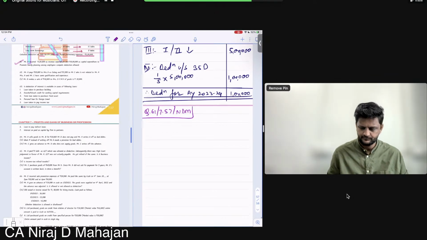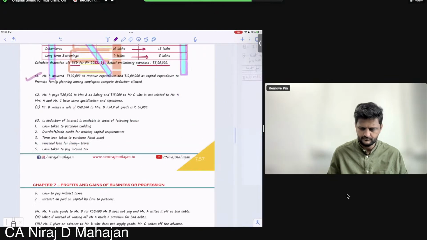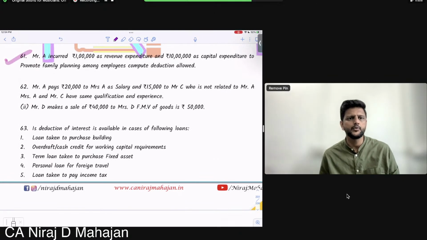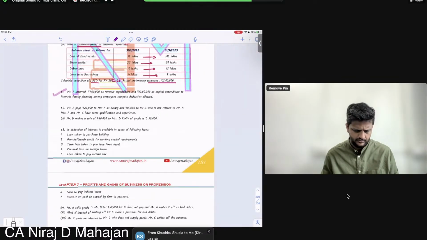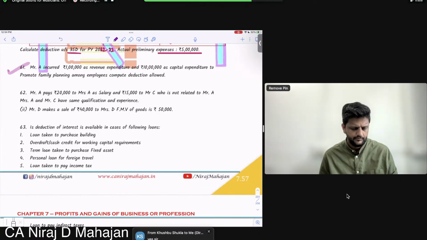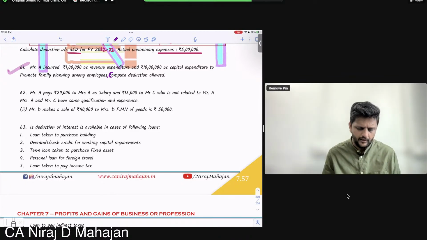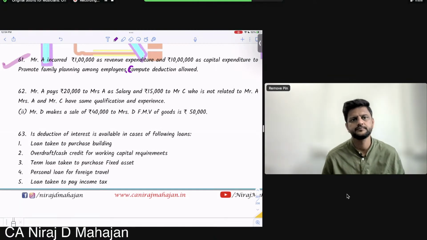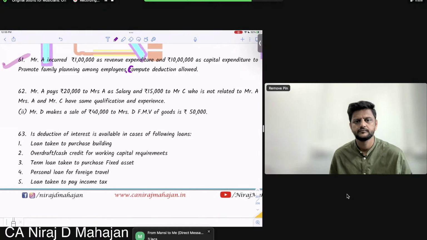All of you? Mr. A incurred rupees 1 lakh as revenue expenditure and 10 lakhs as capital expenditure to promote family planning among employees. Compute deduction allowed. Tell me, how much? In the current year, how much will be allowed? Okay. All of you answer?